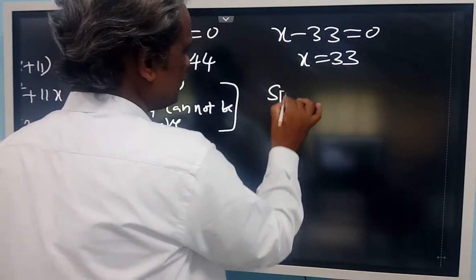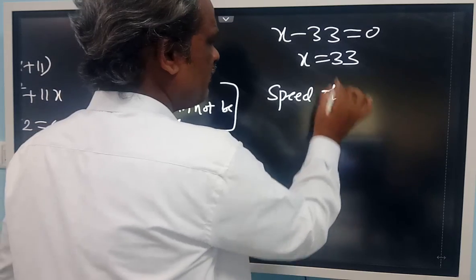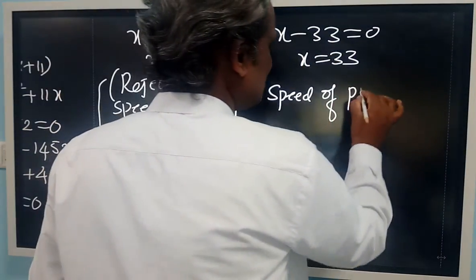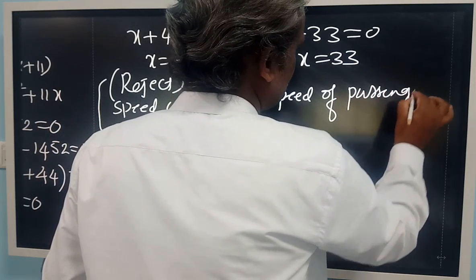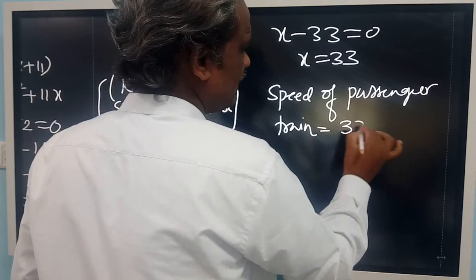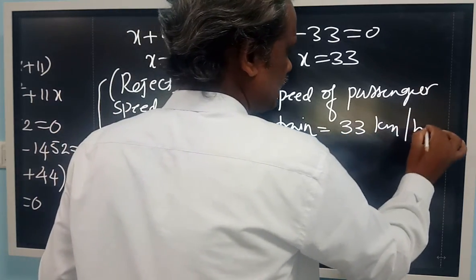Therefore, speed of x, what is that? It is a passenger train. Passenger train. Speed of passenger train is equal to 33 km per hour.